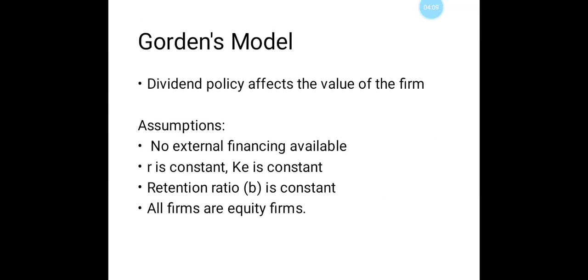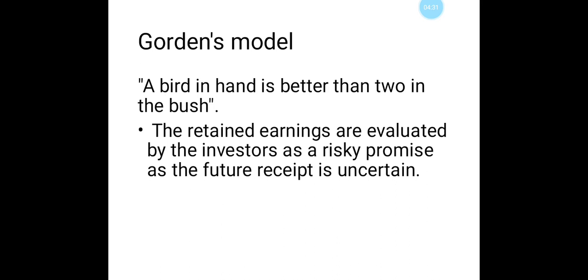The next one is Gordon model. Gordon model says that dividend policy will affect the value of the firm. These are based on some assumptions. There will be no external financing available, the R is constant and Ke is constant, the retention ratio, that is b, is also constant, and all firms are equity firms. So Gordon model says that a bird in hand is better than two in the bush.